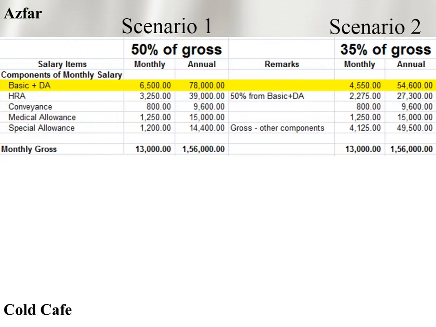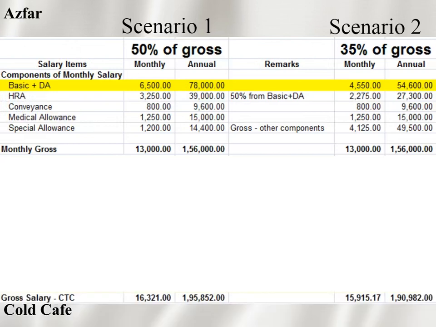Why did I make these changes? Most companies will do these changes, but you have to be very careful. In the basic percentage I just made the major variations. In the first scenario I calculated basic at 50%, whereas in the second scenario I calculated basic at only 35%. If I calculate 35% for basic, there is a very huge difference.